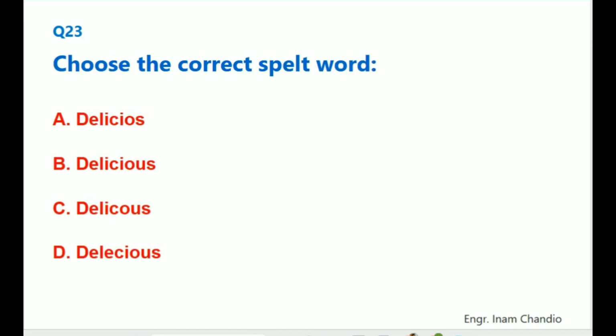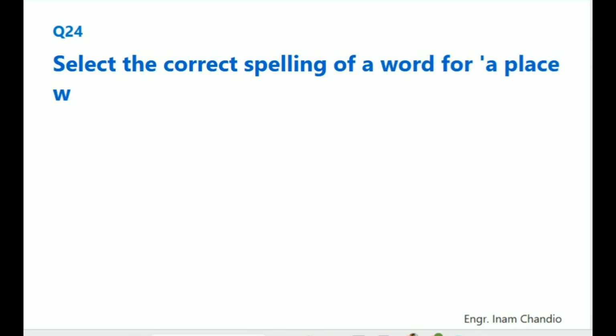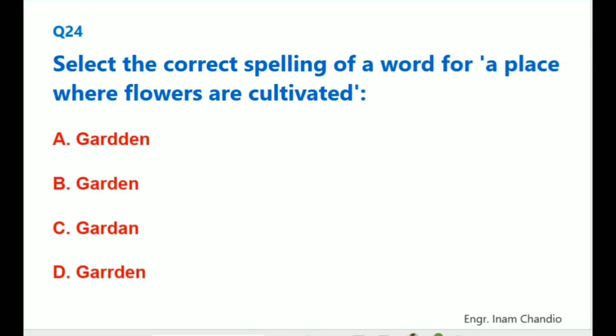Choose the correct spelt word. The correct answer is B. Delicious. Select the correct spelling of a word for a place where flowers are cultivated. The correct answer is B. Garden.